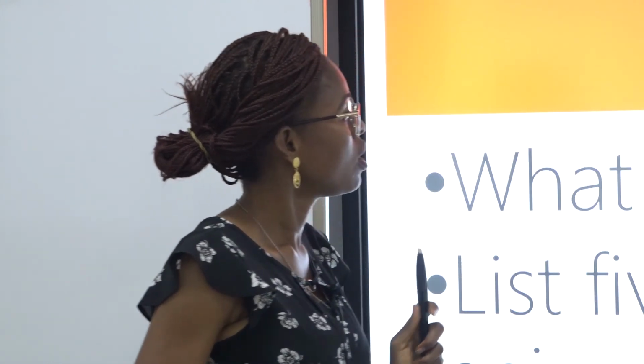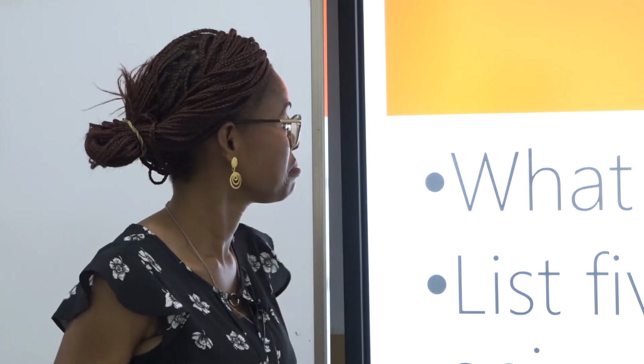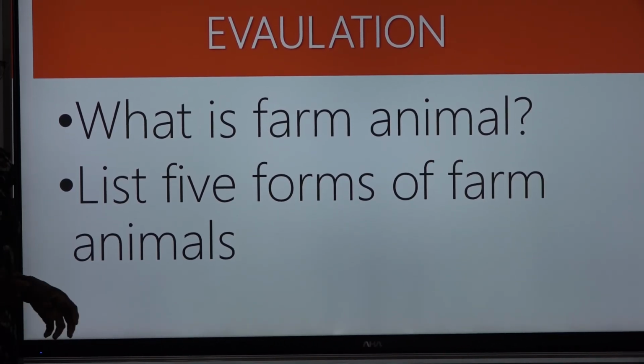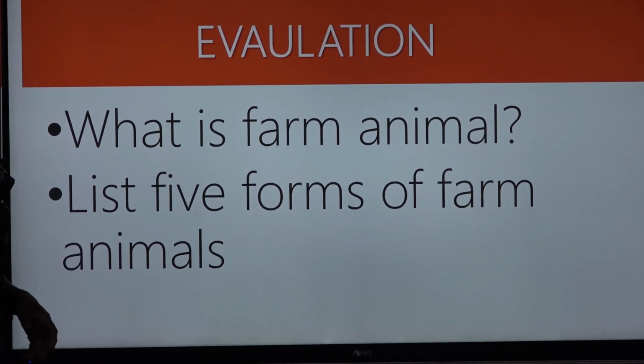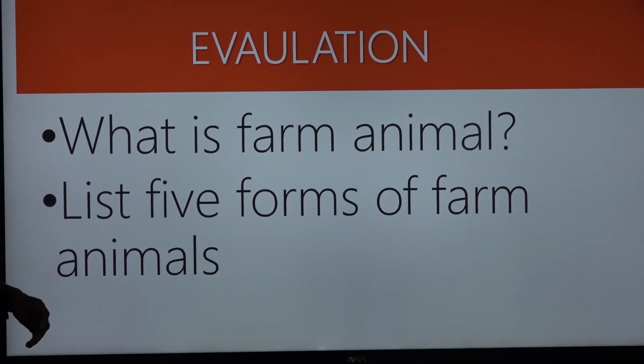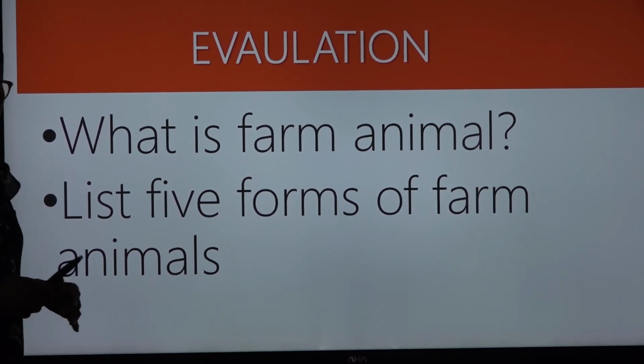Now, let's go back to what we have learned today. Can you rightly tell me what's farm animal? I'm sure you're thinking animals that can be found around us are what? Farm animals that are domesticated, raised, reared for man, for economic purpose, and what? Can you list 5 forms of them? Be thinking about them. They are what?